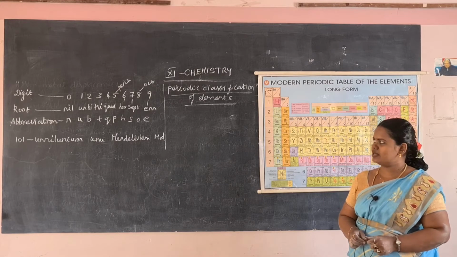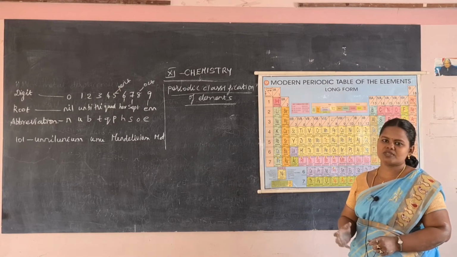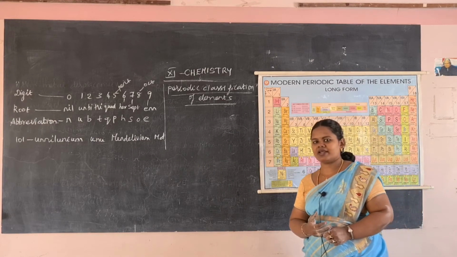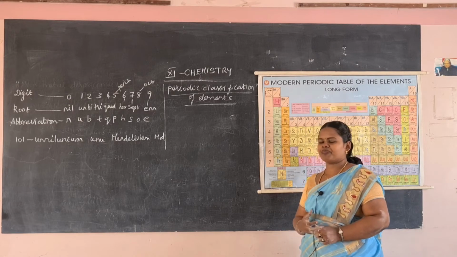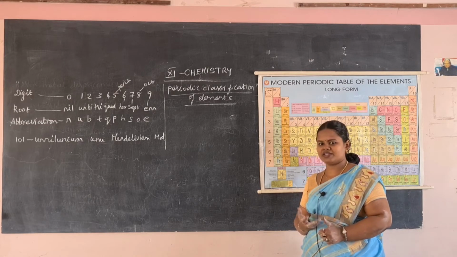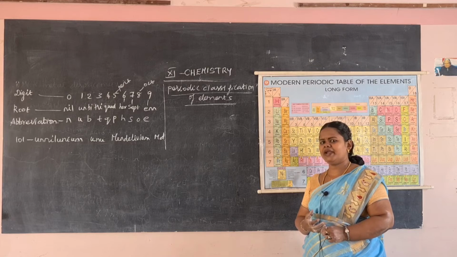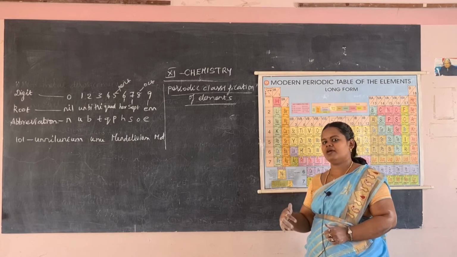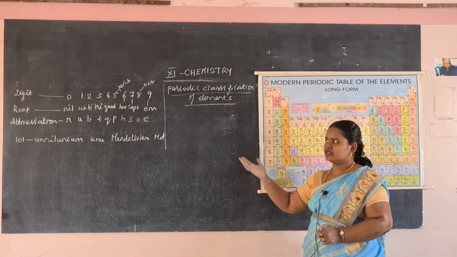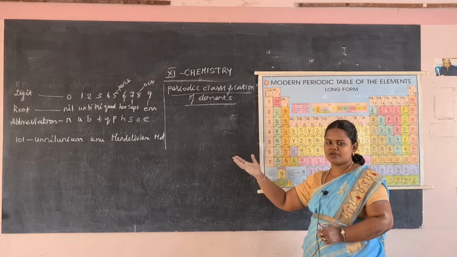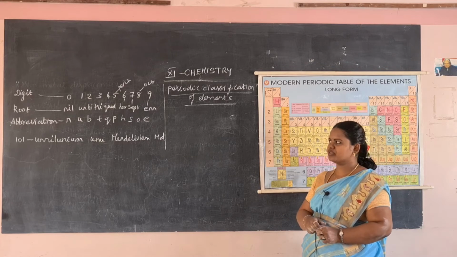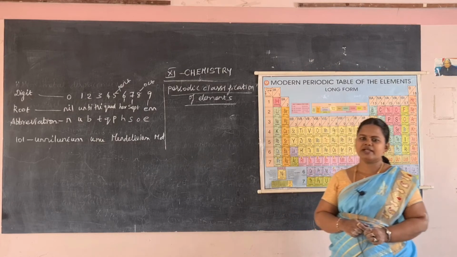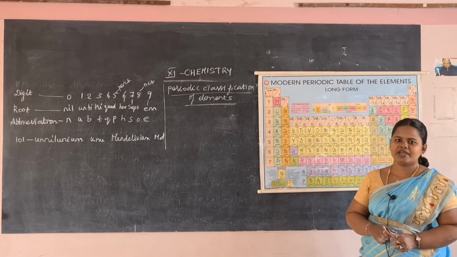So in this lesson you will learn about the columns, groups, how the elements are arranged in groups, periods, their properties, their periodic trends, and what is the variation of those properties in a group, in a period, and how to write the name of those elements, newly discovered elements. So everything we are going to learn in this lesson, that is periodic classification of elements.